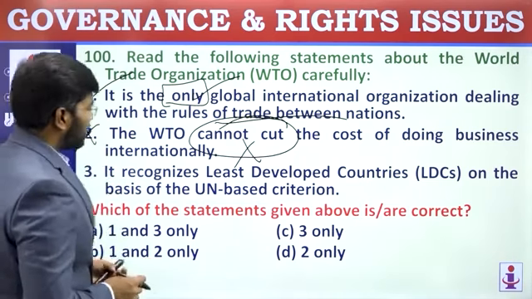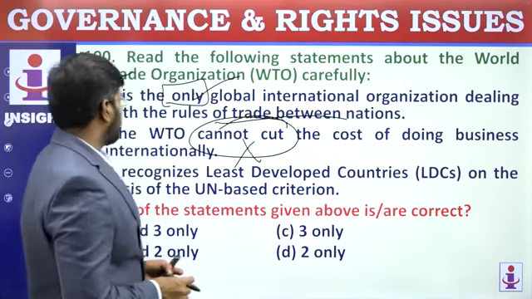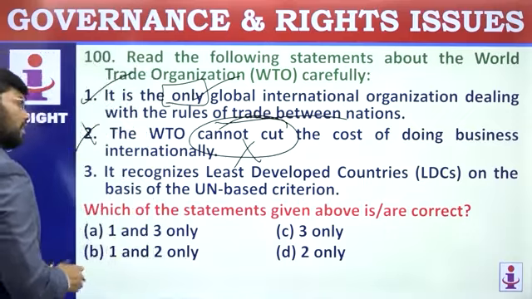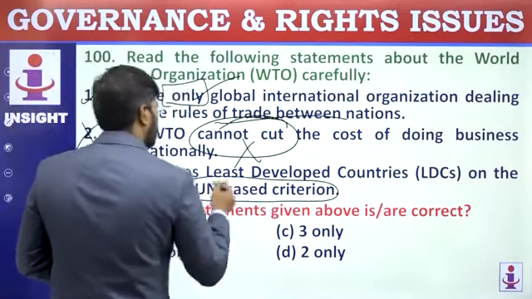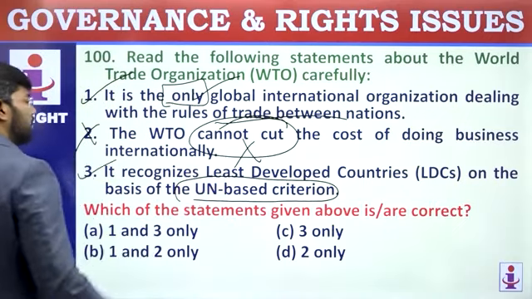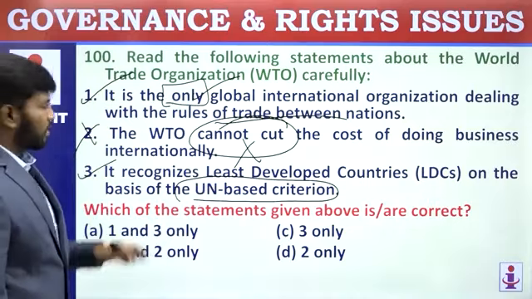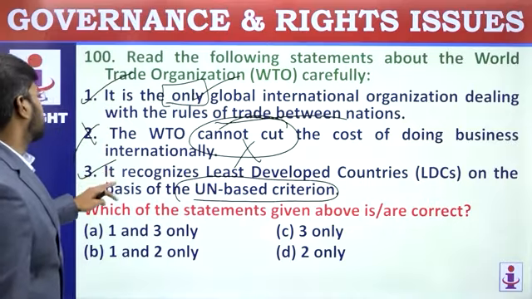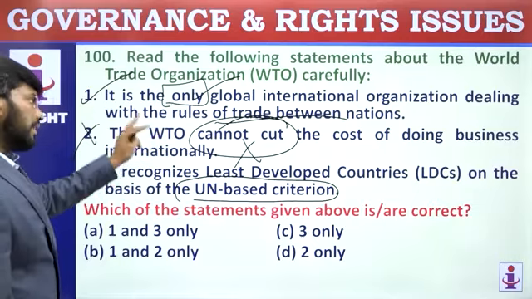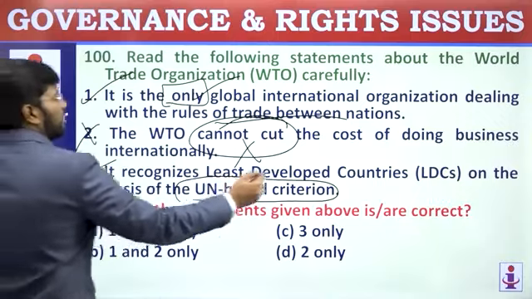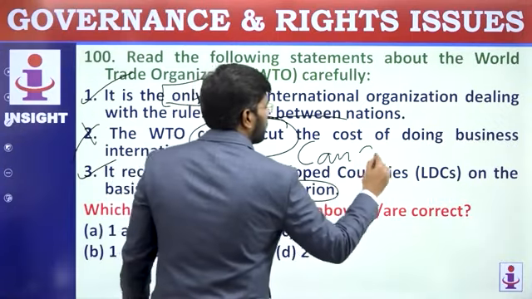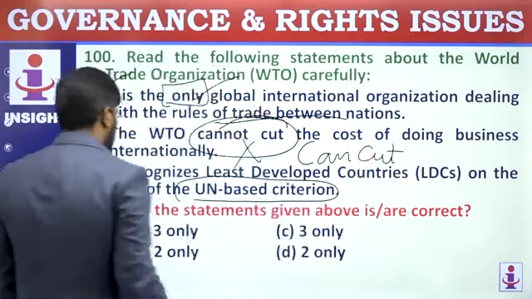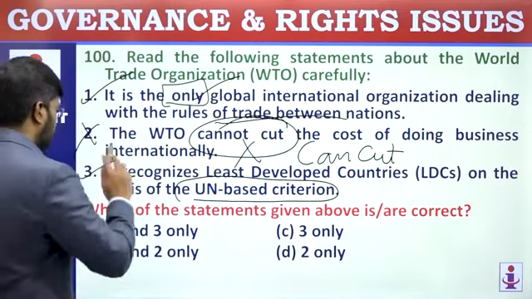It recognizes LDC, least developed countries, on the basis of UN-based criteria. United Nations criteria only, they recognize the least developed countries. First and third statement is correct. Cannot cut, it can cut. So that ease of doing business is done. Which of the statements above is correct? 1 and 3.